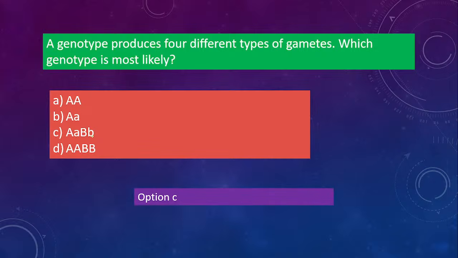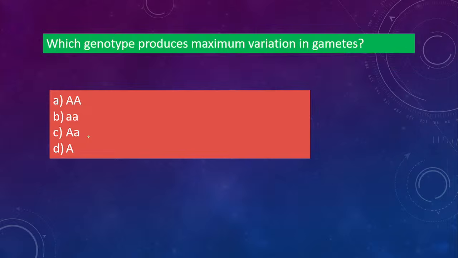From here, 4 gametes will be produced, right? Capital A, small a, capital B, small b. So 4 different types of gametes can be produced. So option C is the correct one.